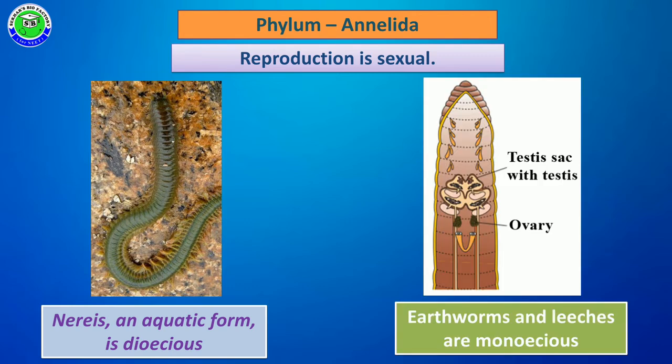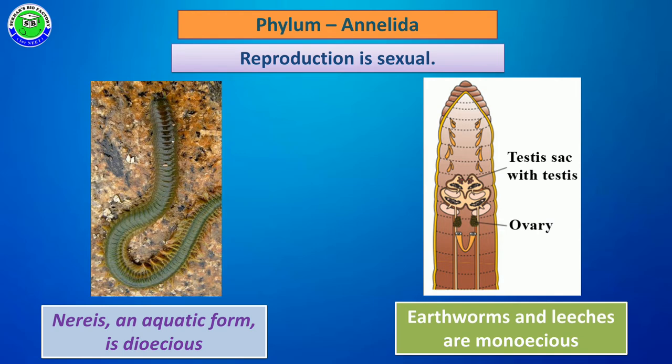But some of the members like earthworm and leech are examples of the monoecious condition. In these members, both male and female reproductive organs are present in the same individual, and they are examples of bisexual animals. This bisexual nature is called hermaphroditism. So both the earthworm and leech are examples of hermaphroditic animals.